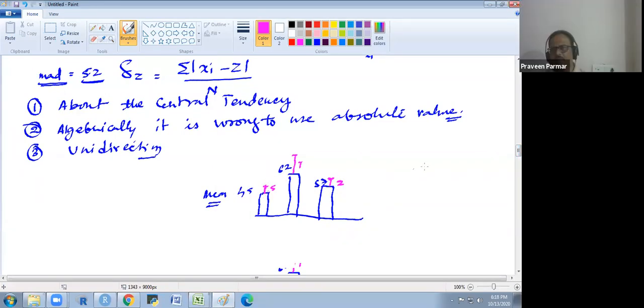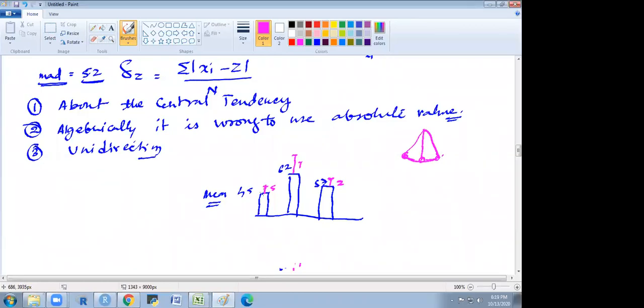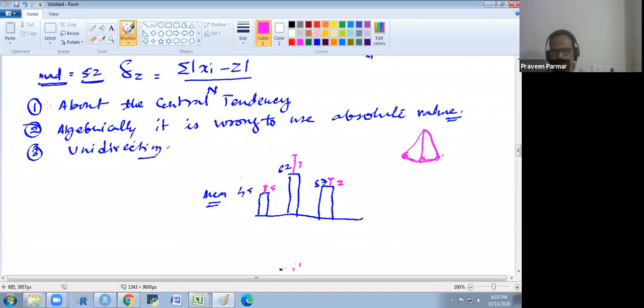Deviation should be on both sides, just like a pendulum. It is deviating on the upper side, so it should deviate on the lower side also. Does that make sense to everyone? So this was the demerit in the mean absolute deviation.